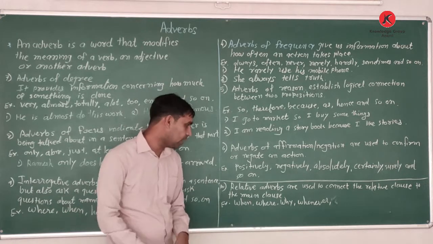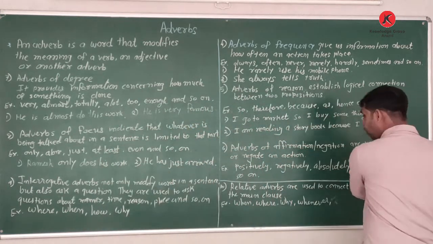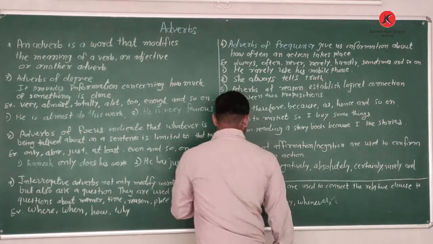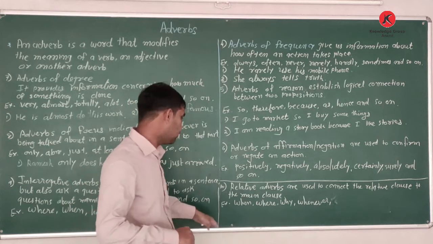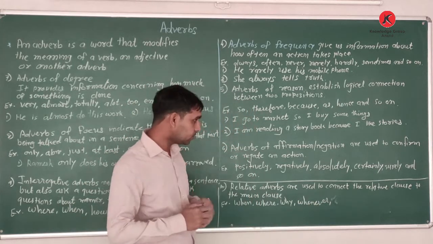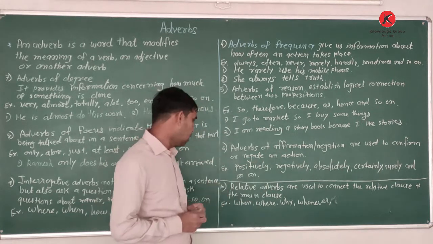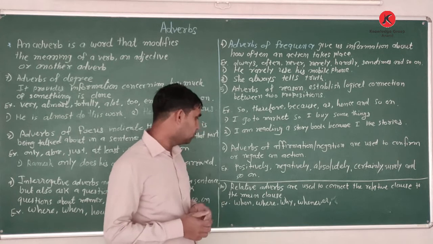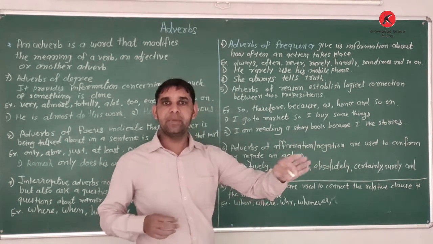Let's see the last one. Relative adverbs are used to connect the relative clause to the main clause. This WH question, when, where, why, and whenever, shows the relation where we use. Okay? So the example: this is the place where I meet you.